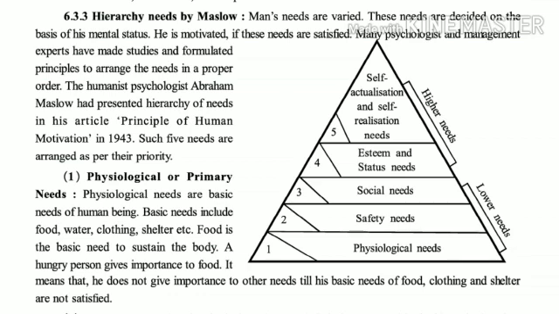Physiological needs are the basic needs of a human being. Every human has this particular kind of need, which is termed the physiological needs. Basic needs include food, water, clothing, shelter, etc. Food is the basic need to sustain the body. Without food, no living being can survive. A hungry person gives importance to food only. It means that he does not give importance to other needs till the basic needs of food, clothing, and shelter are satisfied. Unless these are satisfied, he cannot move to the next need, which is the safety need as per the hierarchy of needs.